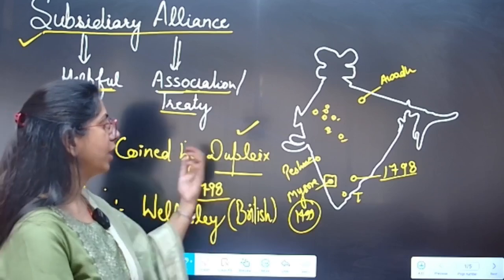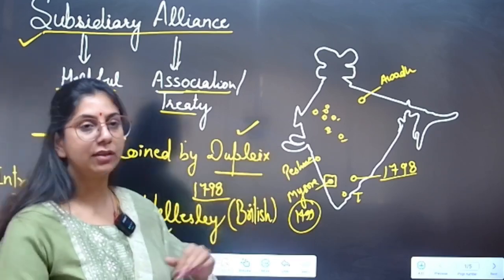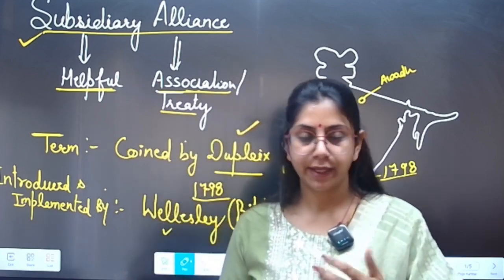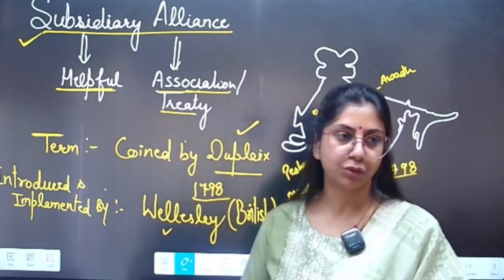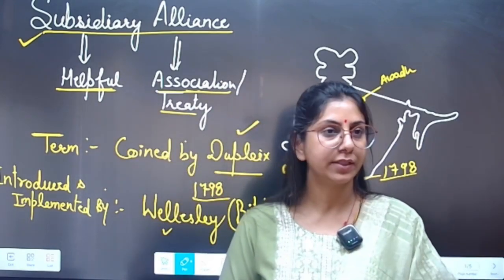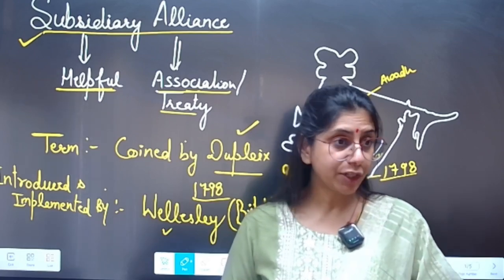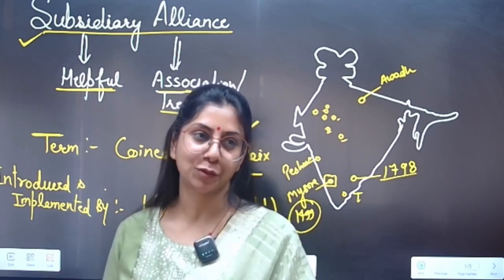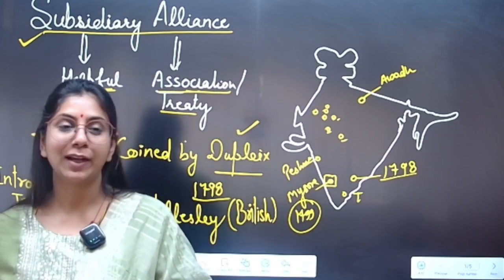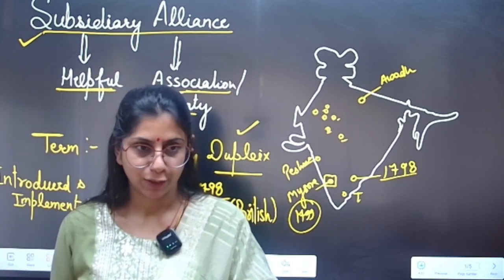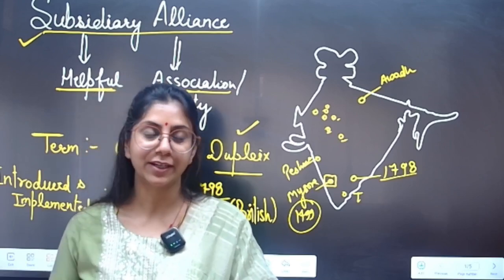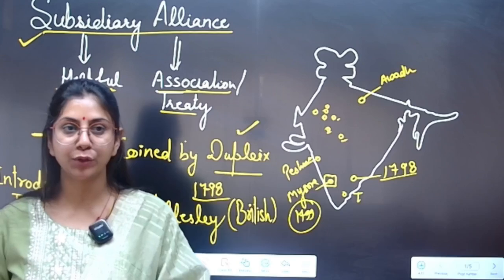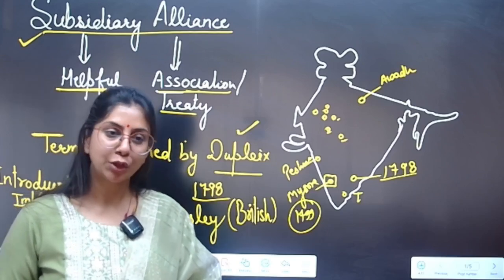And one by one, they acquired various regions of India and they controlled Indian kingdoms. From here onwards, we can say that this one policy helped the British East India Company to establish their supremacy, the political supremacy in India. They became the emperor of the whole of India, right? So I hope this concept is clear to you. If there is any doubt, you can ask me.